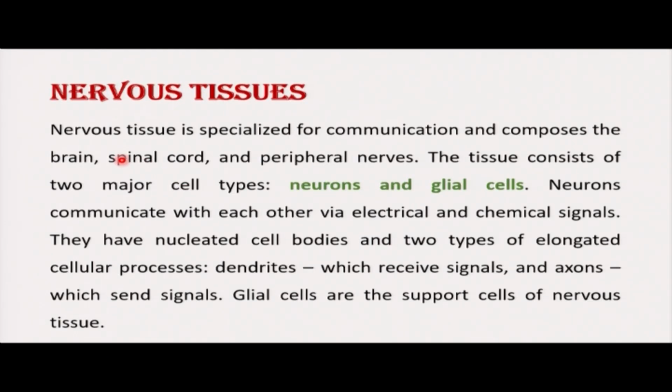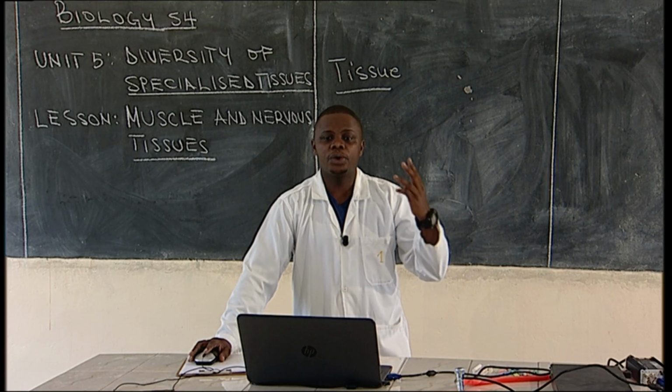Then we also have what we call nervous tissue. Nervous tissue is specialized for communication and composes the brain, spinal cord, and peripheral nerves. Remember, those are three components of the nervous system: brain, spinal cord, and peripheral nerves.